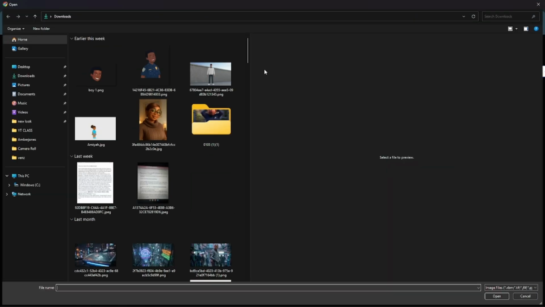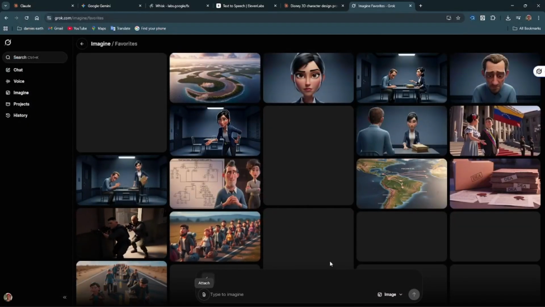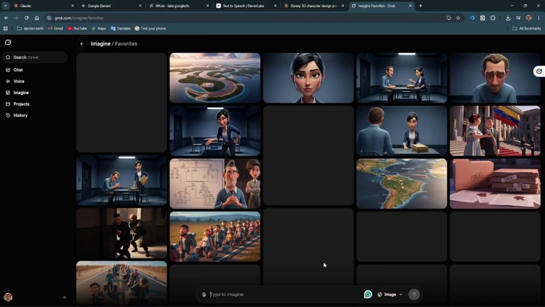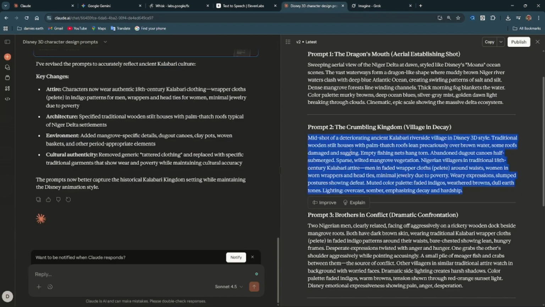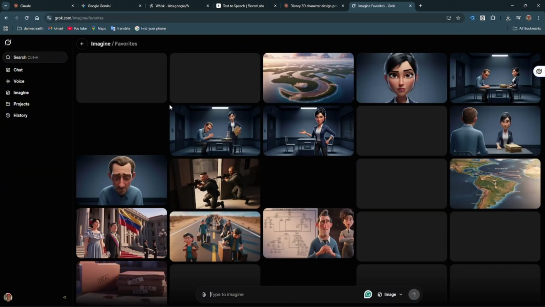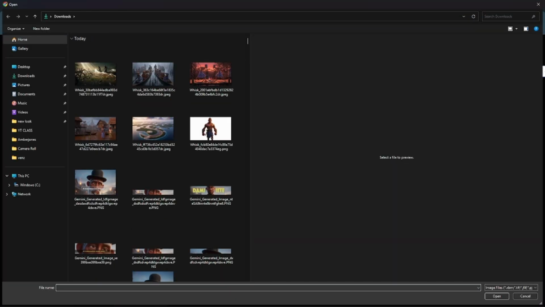Okay, so let me convert my second one again, because I feel like it didn't go through the first time. So what I want to do here, though it has not displayed yet, is copy my prompt, paste it here, and click on generate to start generating. Grok is kind of delaying us a bit.